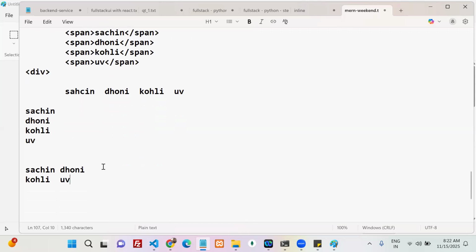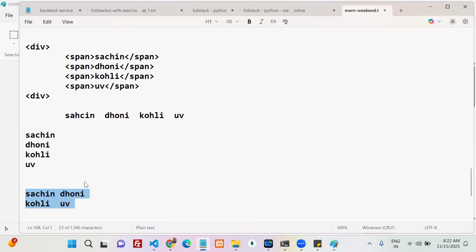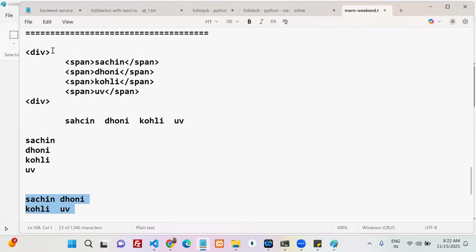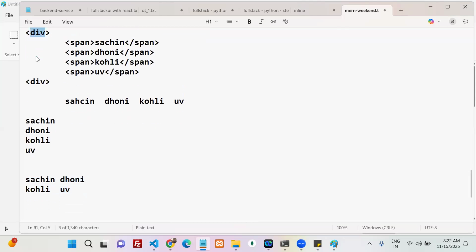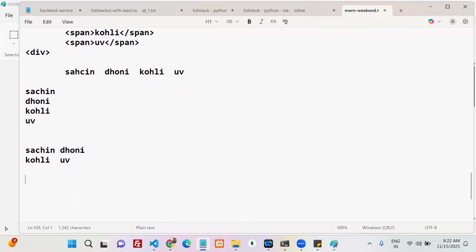Possible or not possible? Not possible using flex. Then at that time you can go with grid. Whenever it comes to grid, this div I can say is a grid container.